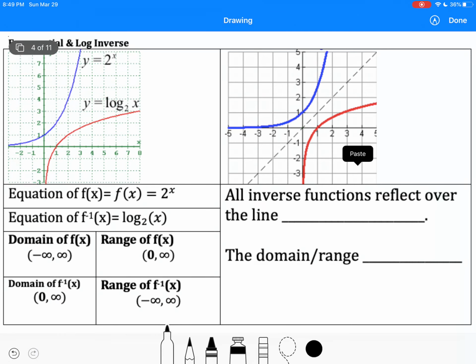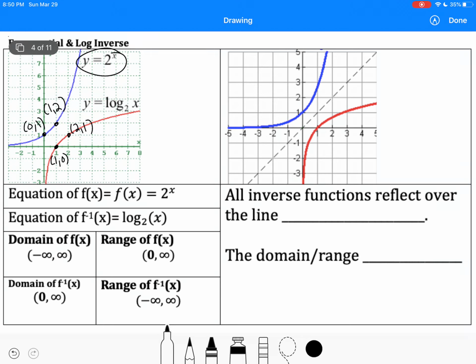All right, today's lesson is actually going to be kind of short. First, let's just review exponential and log inverses, just a refresher. This is the graph of an exponential 2 to the power of x because it has the point 1 comma 2. That's the differentiator. It also has the y-intercept 0, 1. The log graph with the base of 2 looks like the red one here. That one has an x-intercept of 1 comma 0 and a point of 2 comma 1.